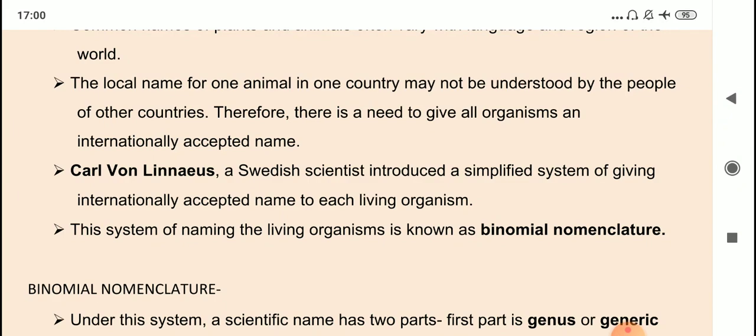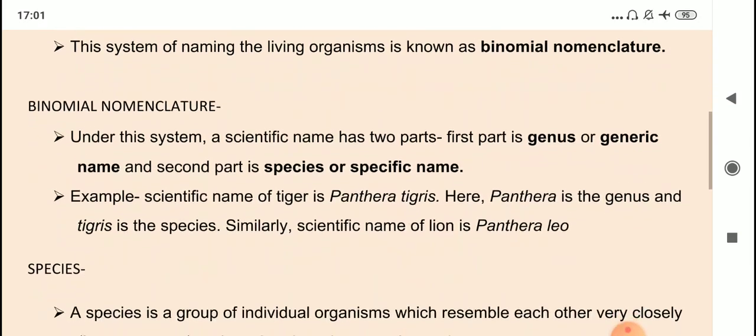Okay, so this internationally accepted name is the scientific name, and the system of naming of living organisms is called binomial nomenclature. Nomenclature means naming, and binomial means the name will consist of two parts. Bi means two. So the scientific name of every living organism has two parts. All right, now we will see what we call those two parts.